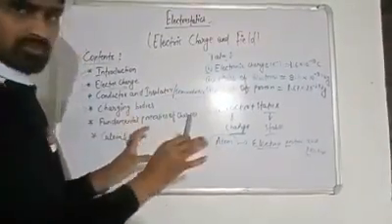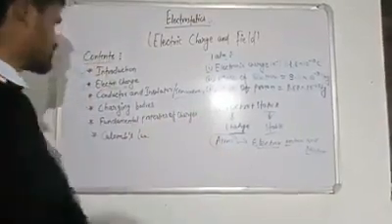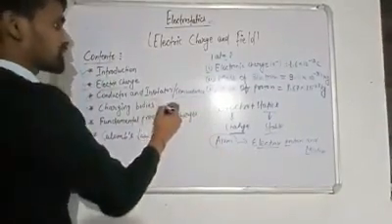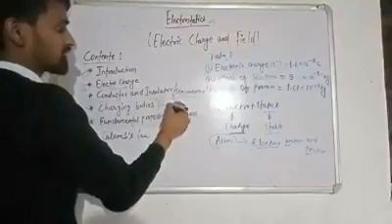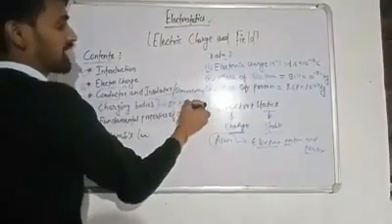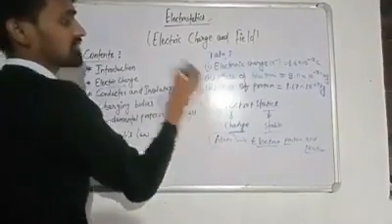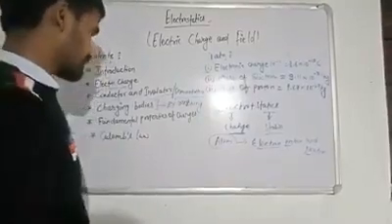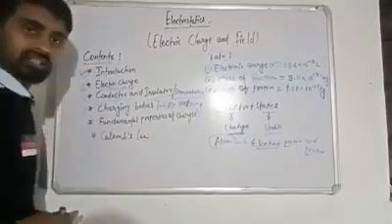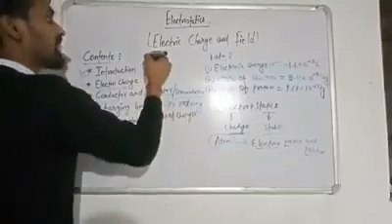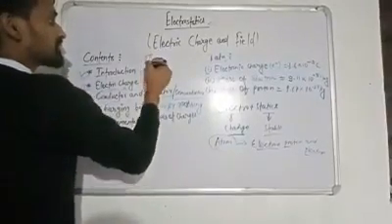It is the simple way, the first way to charge a body: by rubbing. And the second way is when there is a charged body.